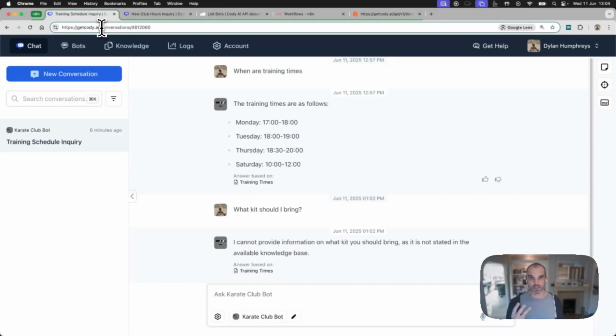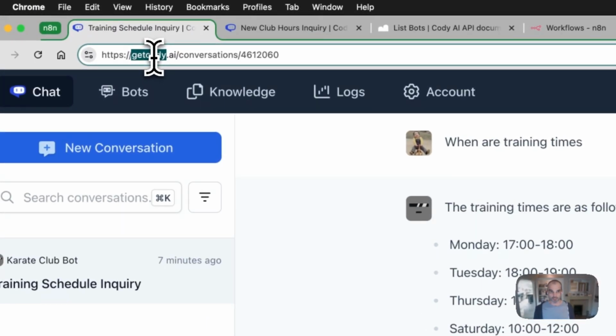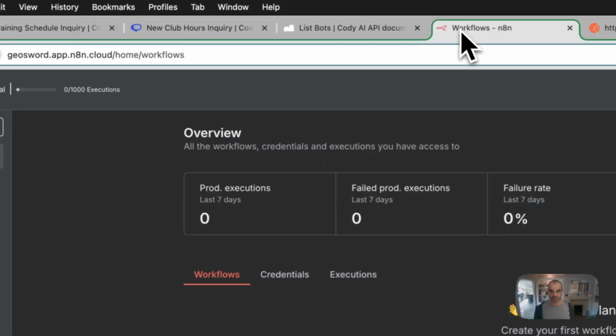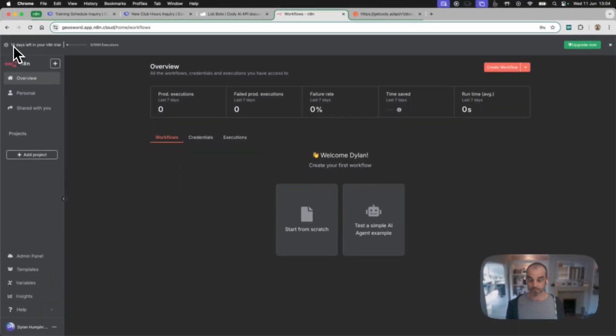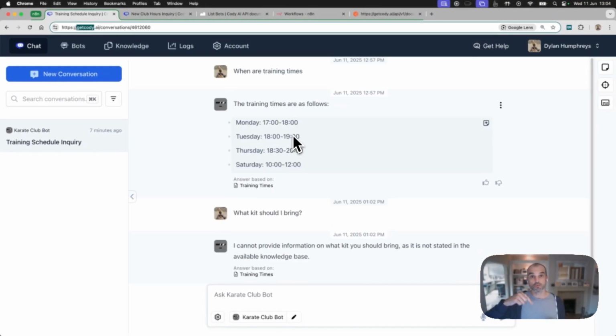So there's only three things you're going to need. You're going to need a Get Cody account, which is free. You're going to need an n8n account, which is also free. You get a 14-day trial. And you don't need this, but it's helpful that you have a Postman account. Again, free. Links to all of these, by the way, are down in the description, so do check that out.